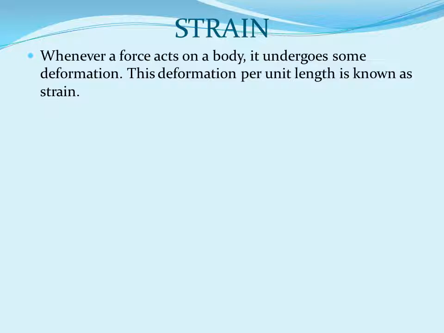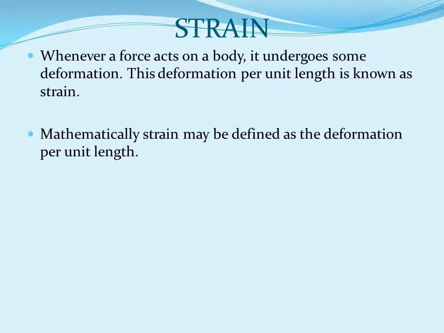Strain. What is strain? Whenever a force acts on a body, it undergoes some deformation. This deformation per unit length is known as strain. Mathematically, strain may be defined as the deformation per unit length.